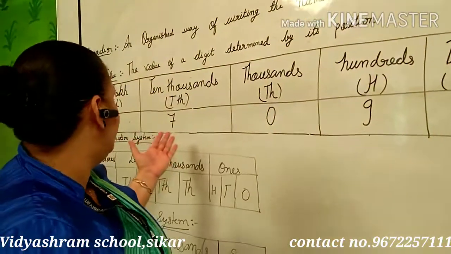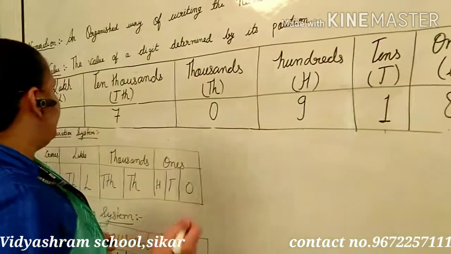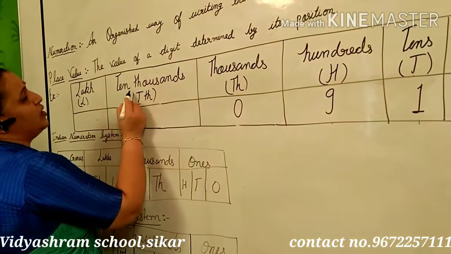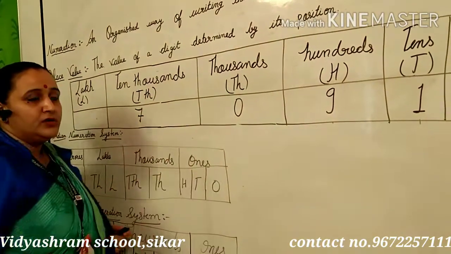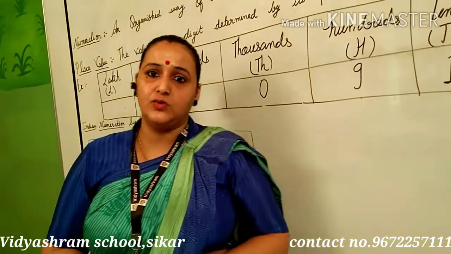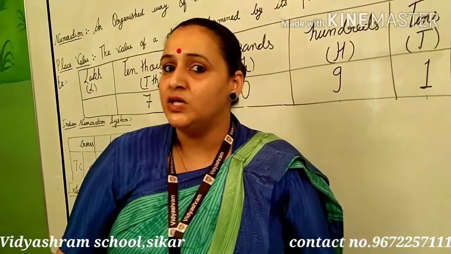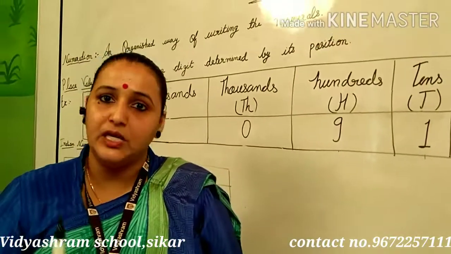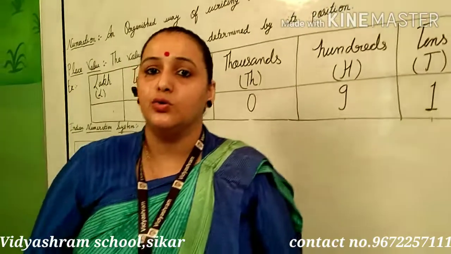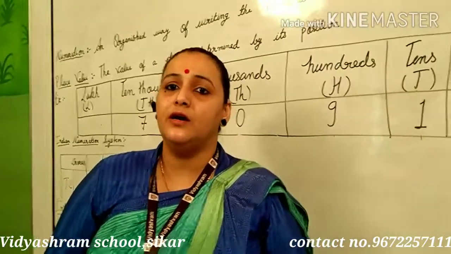You can see 7 at the place of 10,000. How many zeros do we put in 10,000? In 1,000 we put 3 zeros, but in 10,000 we put one more zero, so the total zeros are 4.